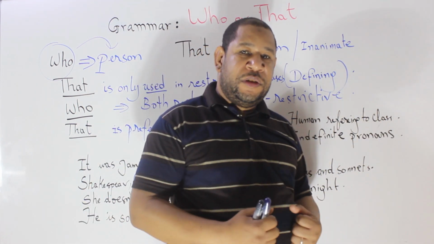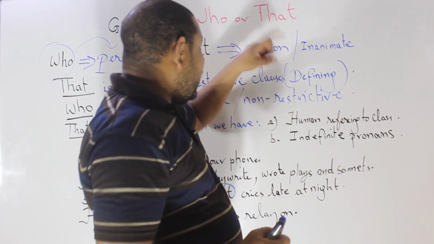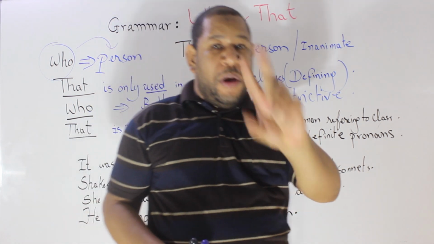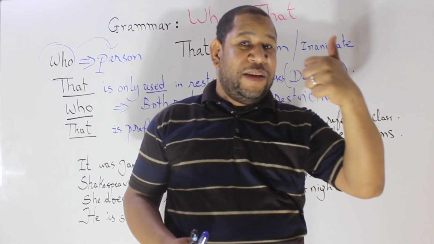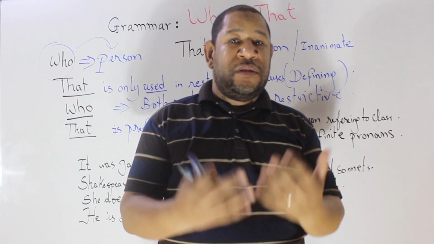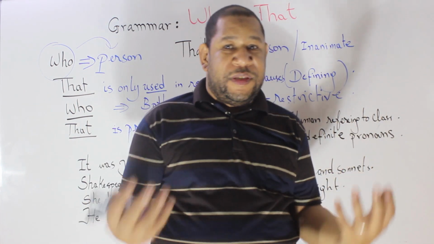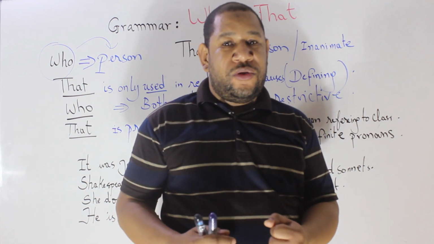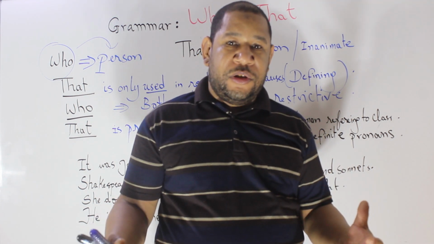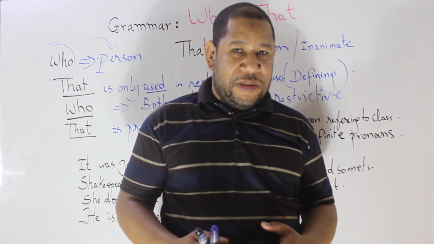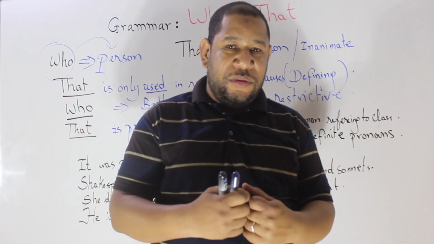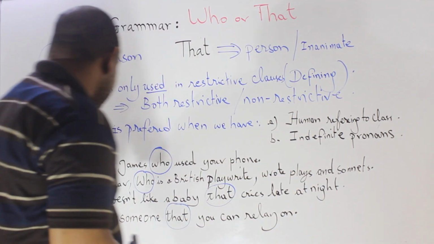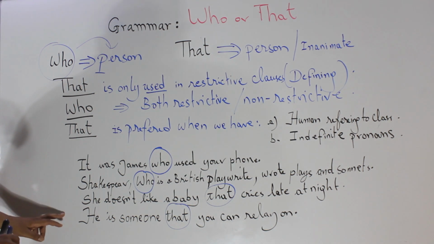So these are indefinite pronouns, okay? The other thing is, I didn't write it here, but we have it here. When you have both a person and a thing as the subject or the object of a sentence, and you want to introduce, let's say, a relative pronoun in the relative clause, you have to use that, because that combines the two, and who is only for people. Okay? Good. Now let's look at examples.